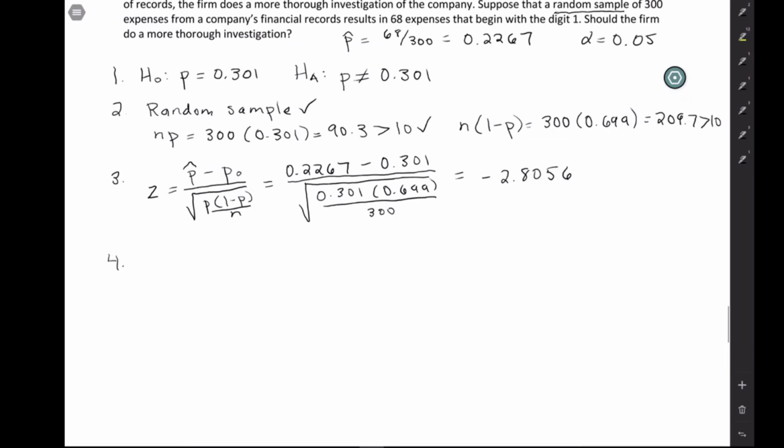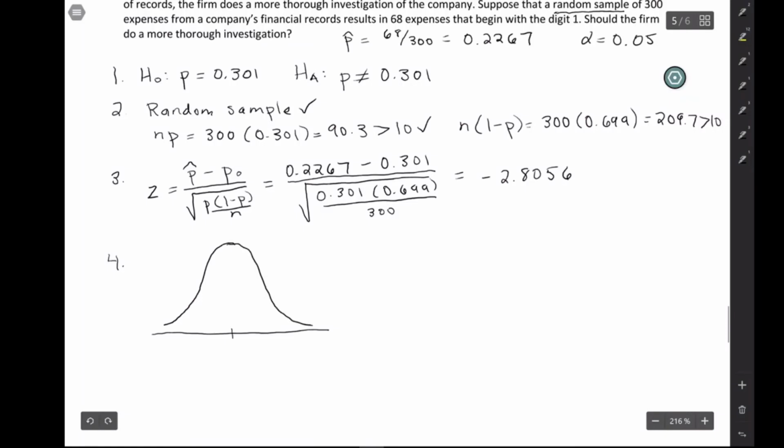So for the p-value, remember we're going to need that normal distribution. And it's going to have a mean of 0 and a standard deviation of 1. And our z-statistic here, it's not as extreme as it was last time. Our z-statistic is kind of on the edge over here. So there's our z, negative 2.8056, right? And we're going to shade all the values that are more extreme.